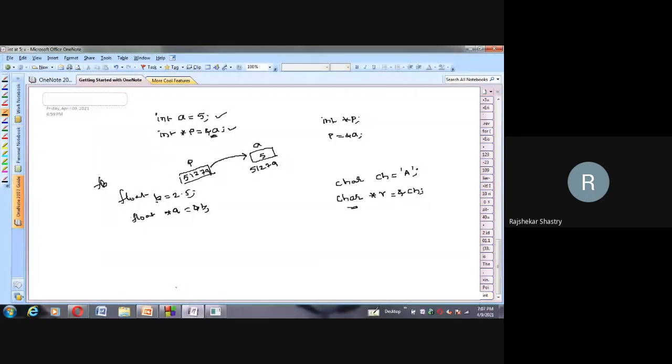This is the reason pointers in C should have this property: if you have decided to store a character, then you should declare the pointer also as character type. Is that clear, all of you? Yes, sir. Imagine as if it is an array. If this does not happen and you expect different things, then arrays are not possible to implement in C, because C arrays are nothing but pointers. Internally, everything is dealt with pointers only by your compiler and your system. If we violate this, then it is a gone case.